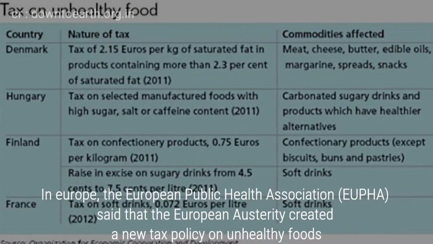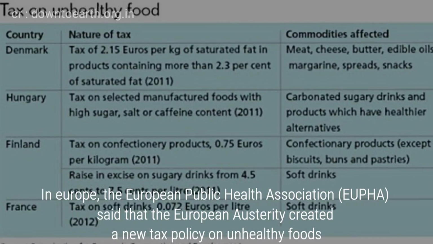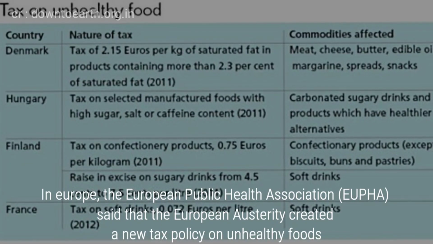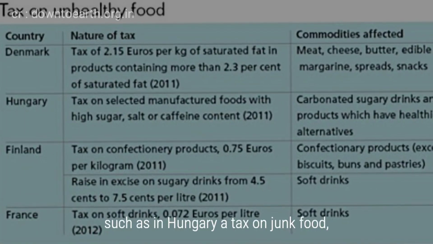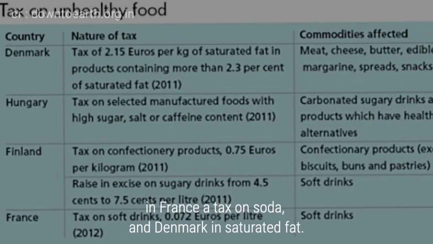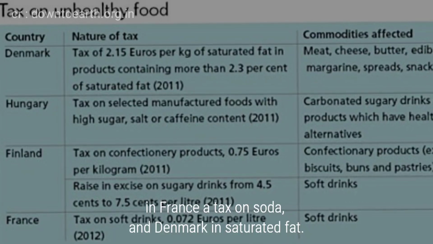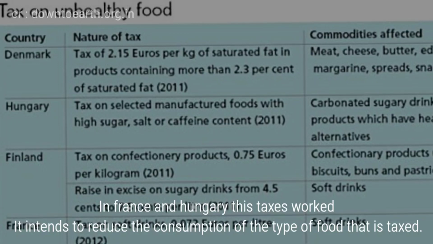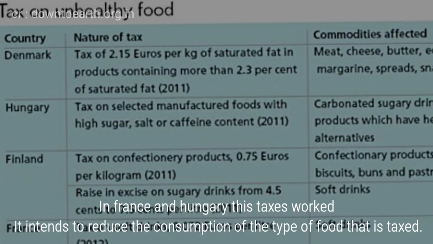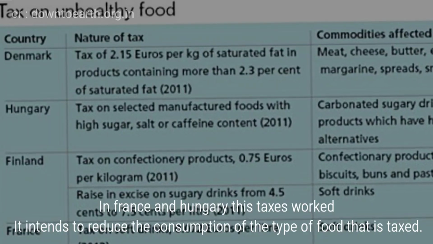In Europe, the European Public Health Association said that the European austerity created new tax policies on unhealthy foods, such as in Hungary a tax on junk food, in France a tax on soda, and in Denmark on saturated fat. In France and Hungary, these taxes work. They intend to reduce the consumption of the type of food that is taxed.